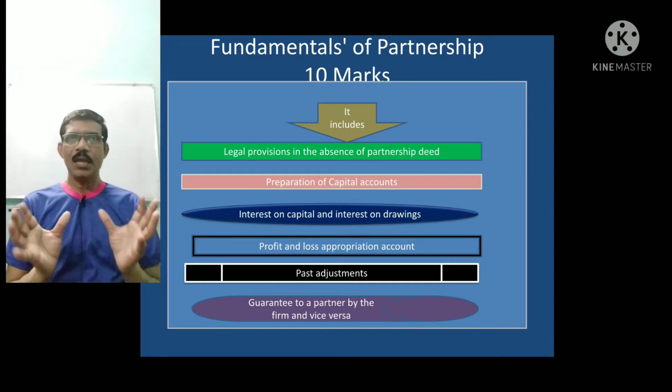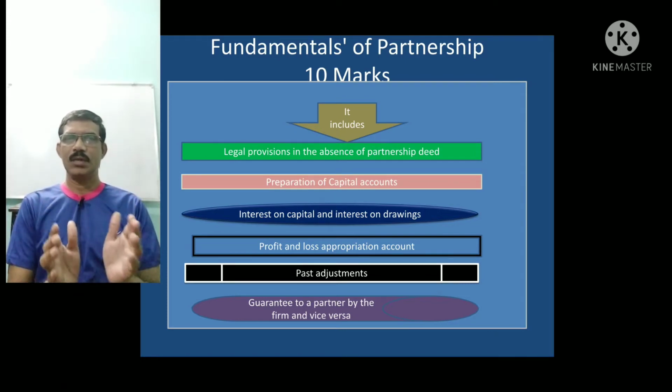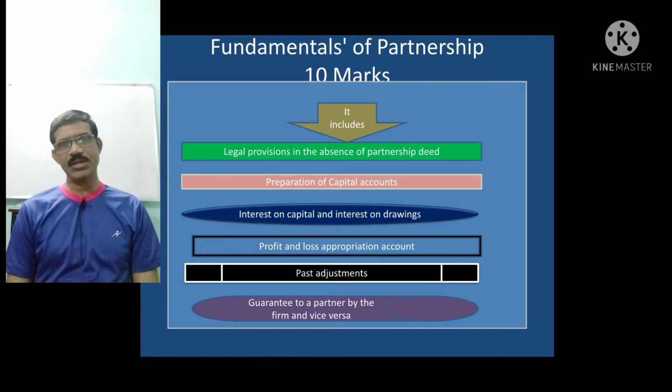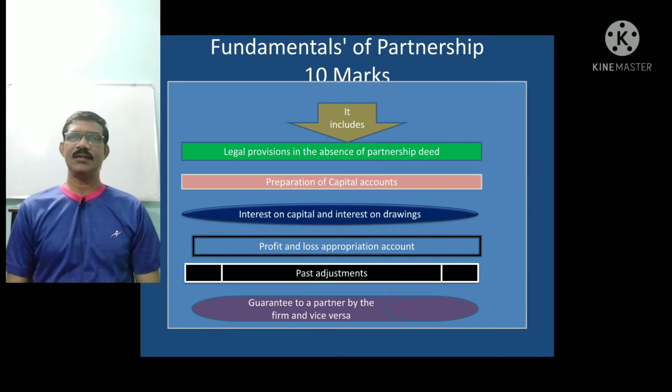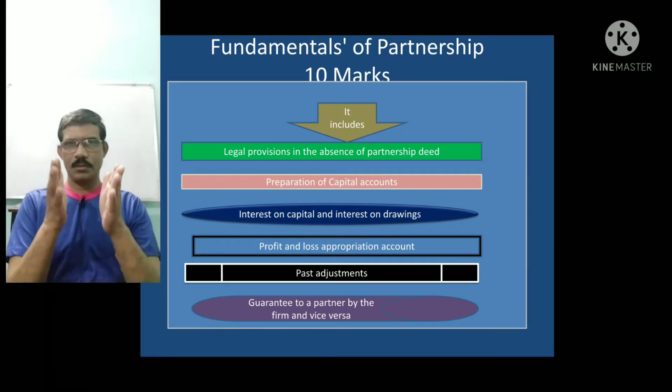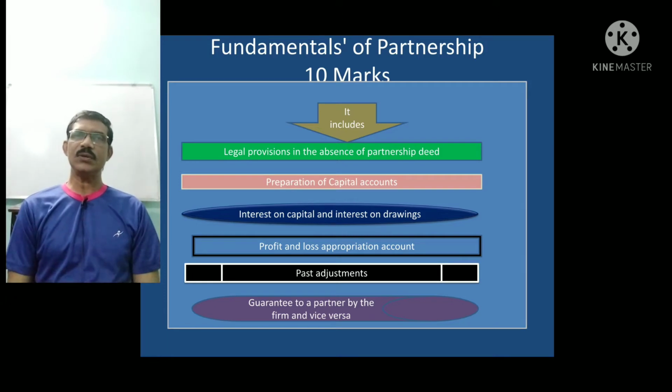So in partnership firms, you have the combination of these two. Suppose a person has financial support and is not having the managerial talent, at least he can take the help of a person from whom he can acquire that managerial talent. So these two people together start the business firm. This is the concept of partnership firms.